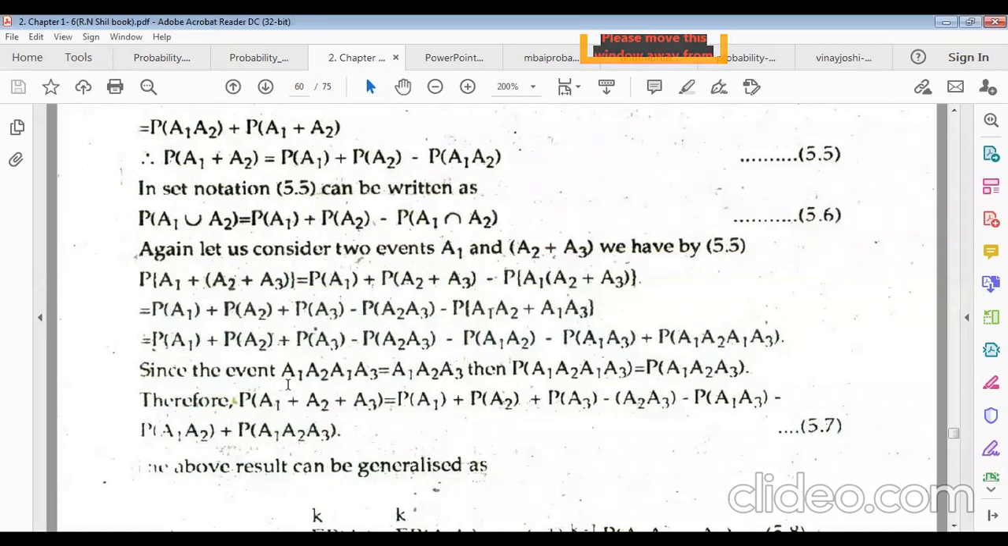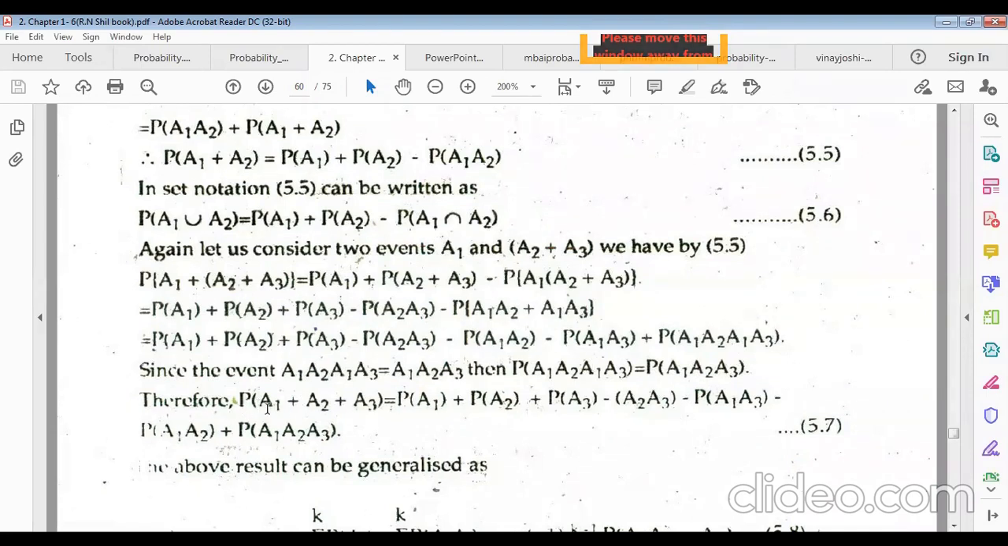Since the intersections A1 A2 and A1 A3 are equal to A1 A2 A3, there are two A1s, but in an intersection we can write only one A1. So the probability of all these events with A1 doubled, we can write the probability of A1 in a single form. That means the probability of A1 A2 A3, and this equal in set notation. Remember it from the diagram also.